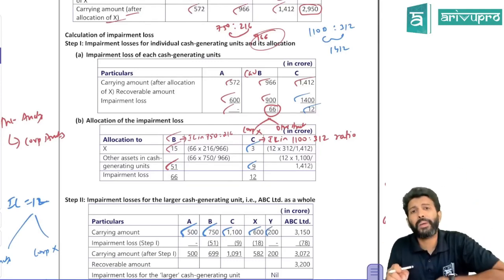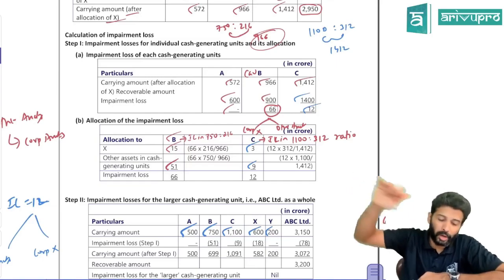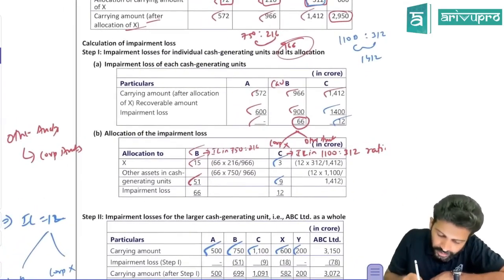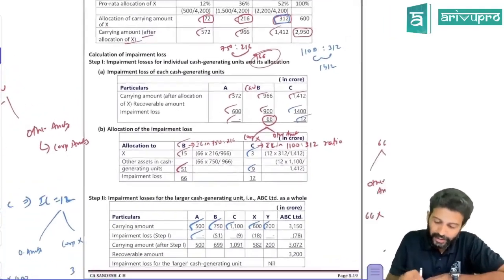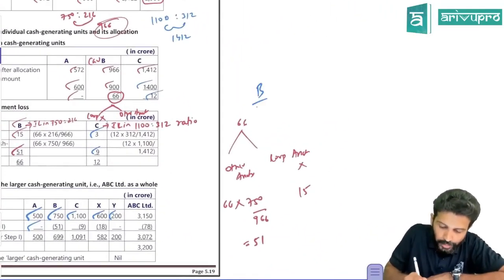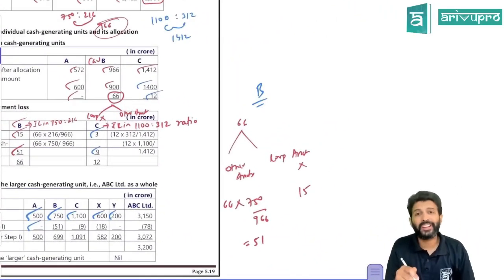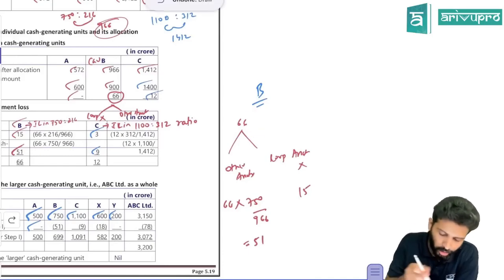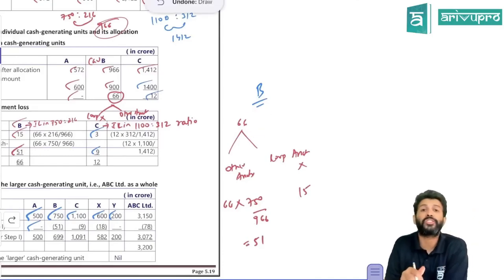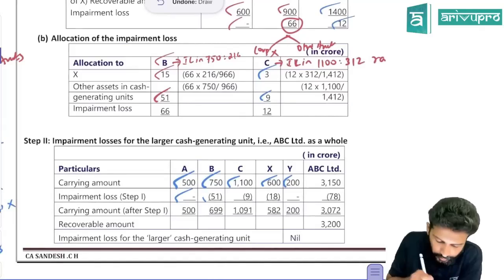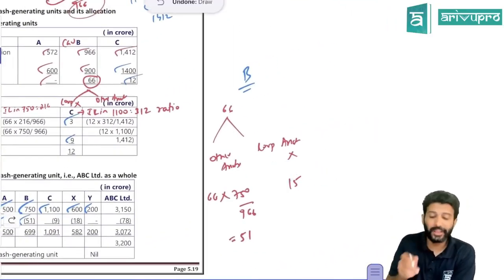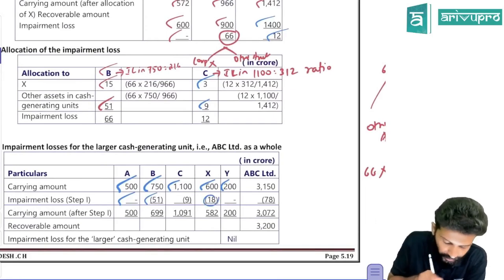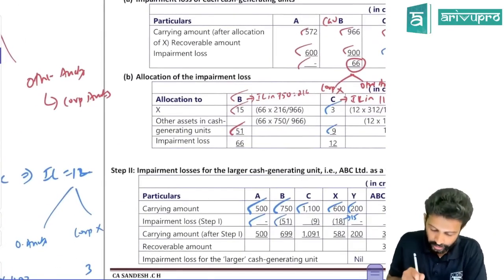Now, did we get any impairment loss? Yes, we already got impairment loss at the CGU level. Was CGU A impaired? No, so there is no impairment loss. Was B impaired? Yes, B was impaired. When you impaired CGU B, did you allocate the entire 66 impairment loss to B's assets? No, you gave only 51 towards CGU B's assets. So reduce 51 from here. What about this 15? This 15 was allocated against corporate asset X. So you reduce 15 from here. They've written 18, we'll see. We have got only 15 now, so let it be like that. This was about B.